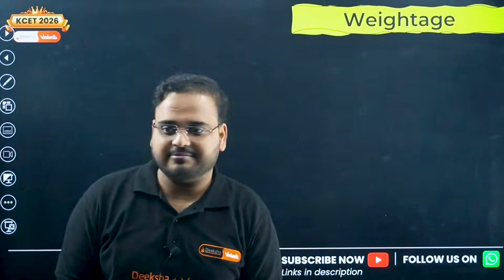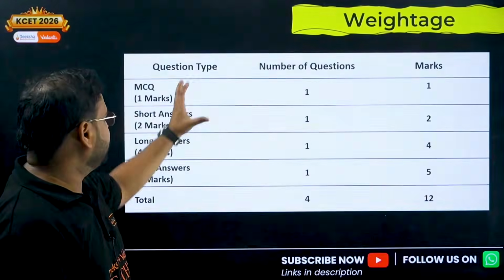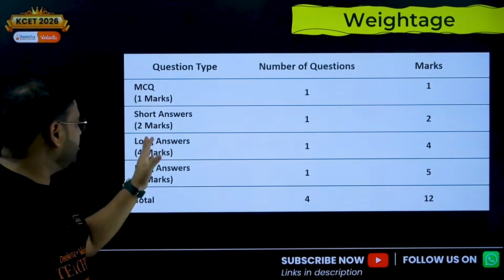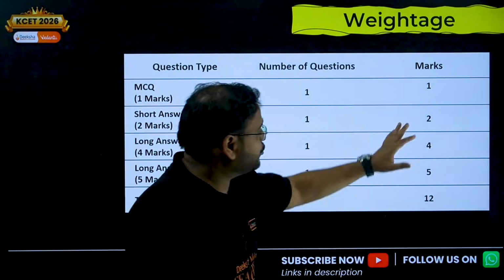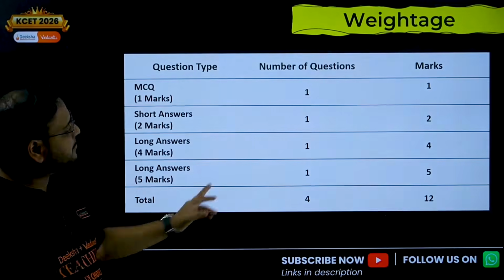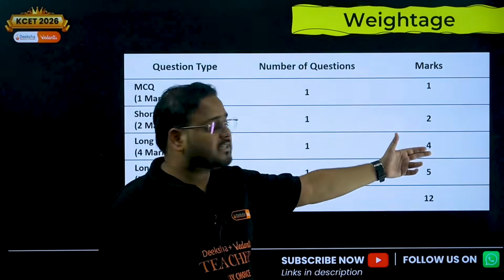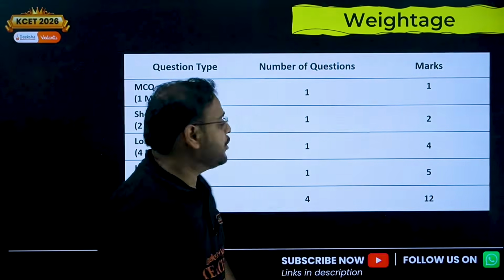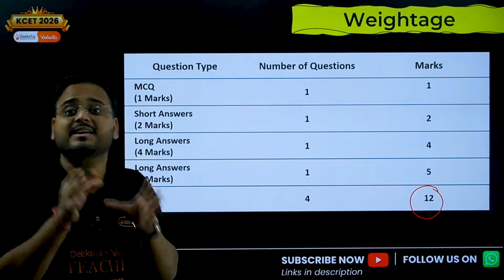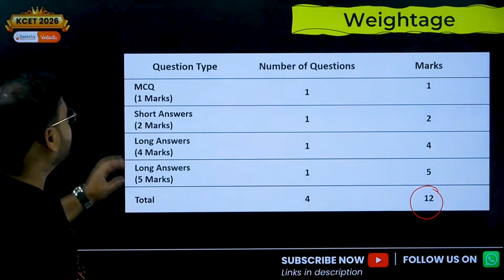The weightage that we have. Here it is. MCQ, one question will come for 1 mark. Short answer 2 marker, 1 question 2 marks, long answer 4 marker, 1 question 4 marks, long answer 5 marker, 1 question 5 marks. Add them. 5 plus 4 is 9 plus 1 is 10 plus 2 is 12. Your 12 marks is coming from the chapter Determinant and they're very easy. You can score it, believe me, trust me on that.